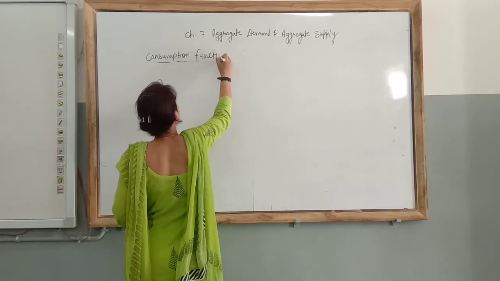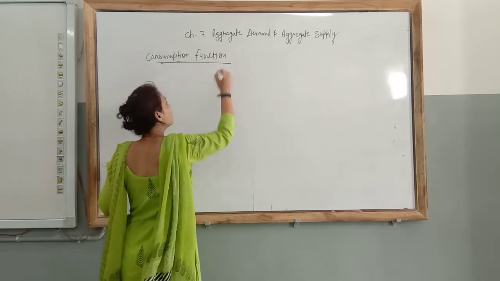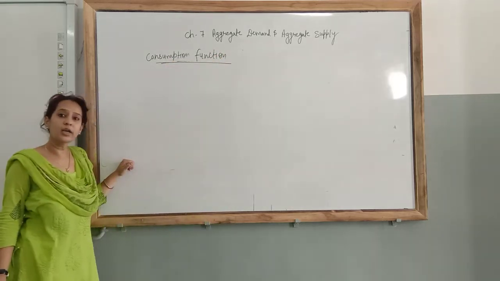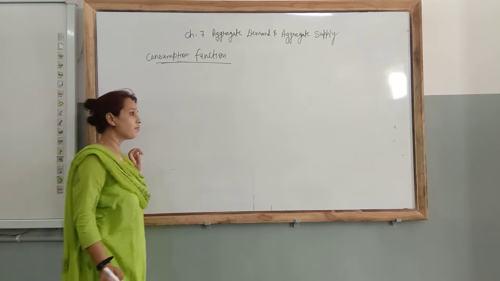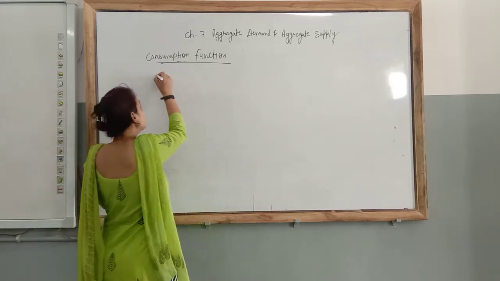Now I am going to explain the relationship between Y and C with an example and schedule. First of all, the schedule.